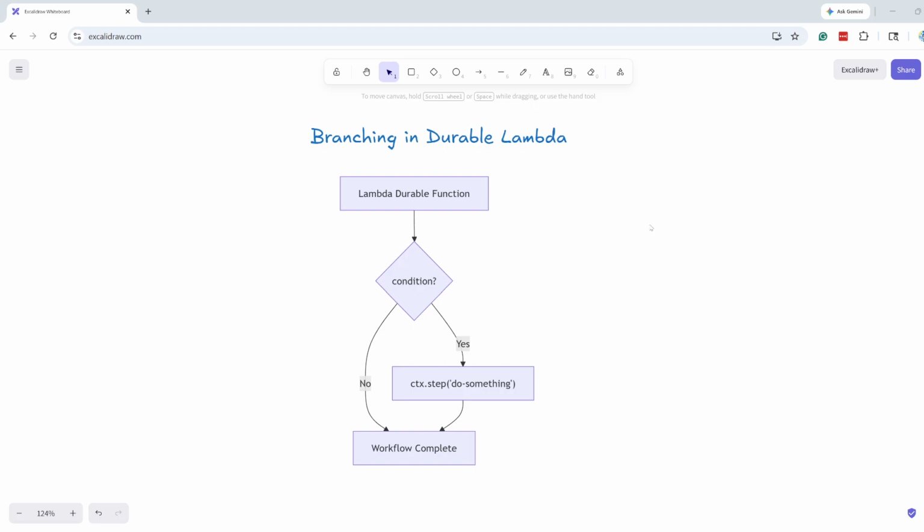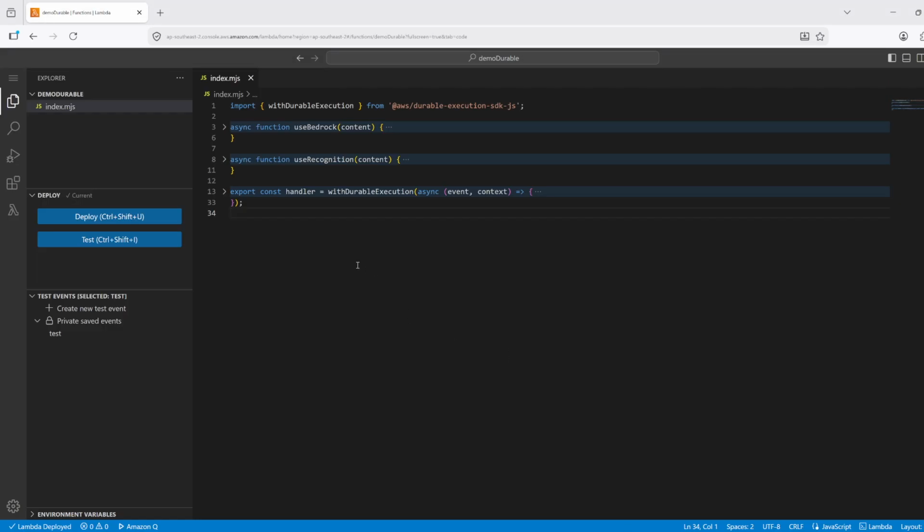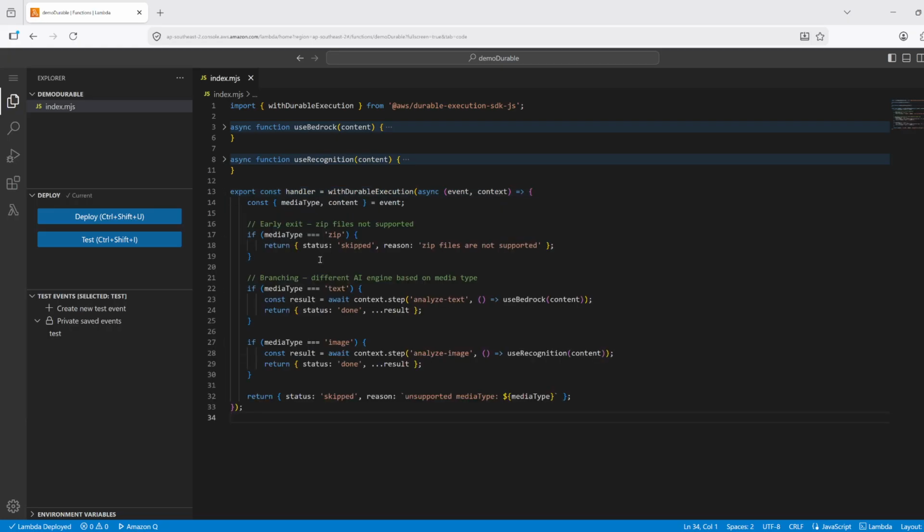In a durable workflow, we can use if and else conditions for branching. So consider this example where a durable Lambda is triggered, and based on some condition, I can choose to do some step or I can choose to stop the workflow. Coming to code, here I have this code which